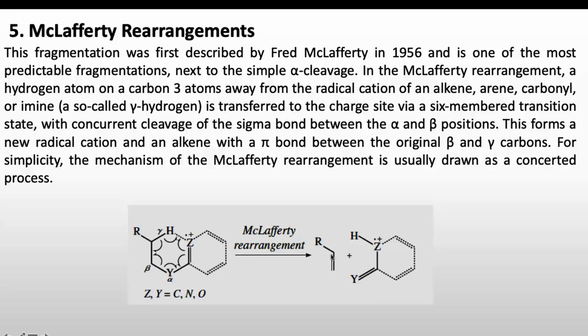This is a concerted mechanism, and a pi bond between the original beta and gamma carbons will form, ending with the formation of this radical cation and a neutral alkene.